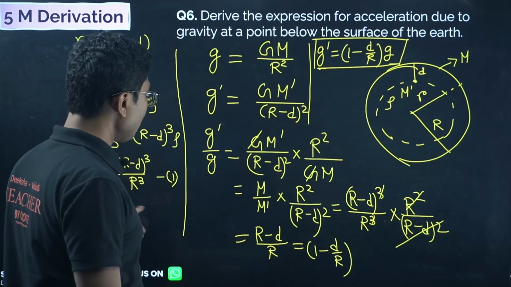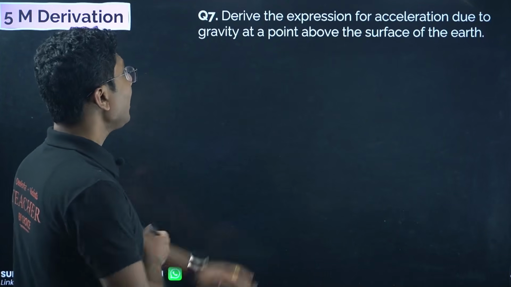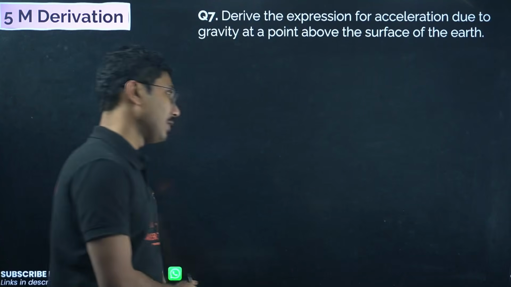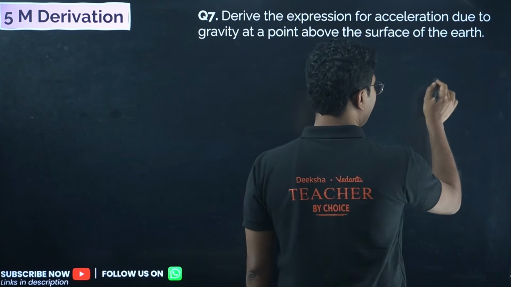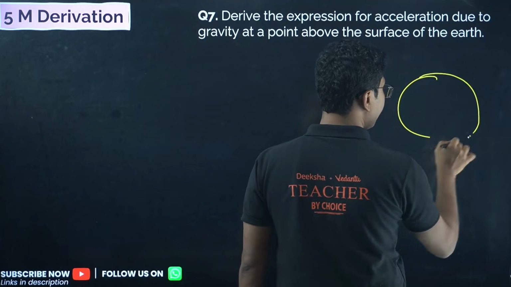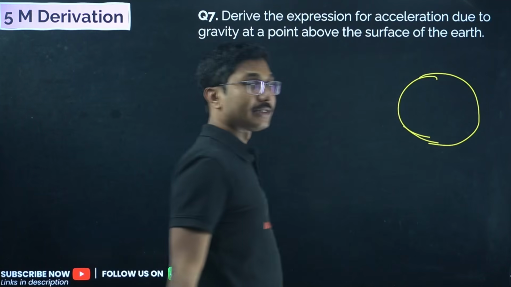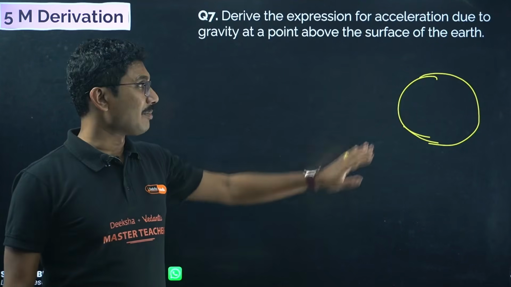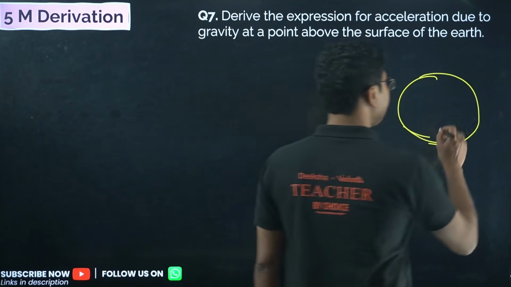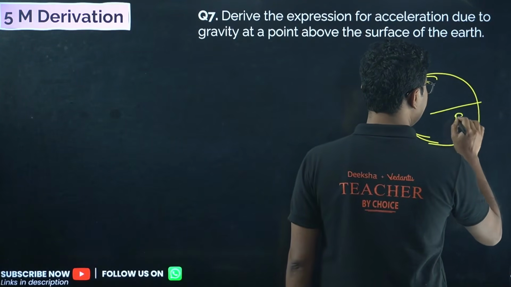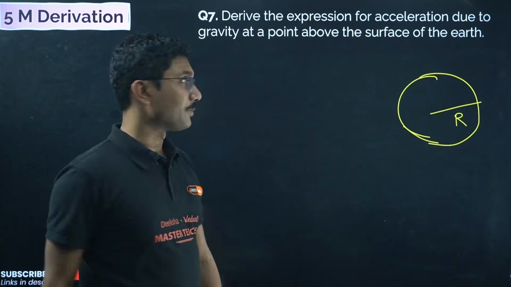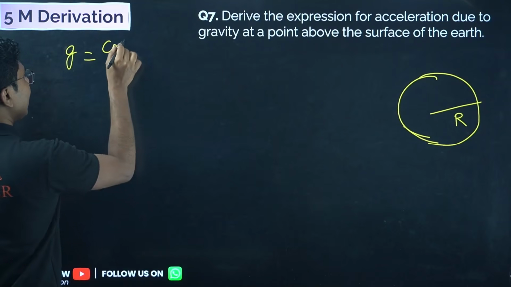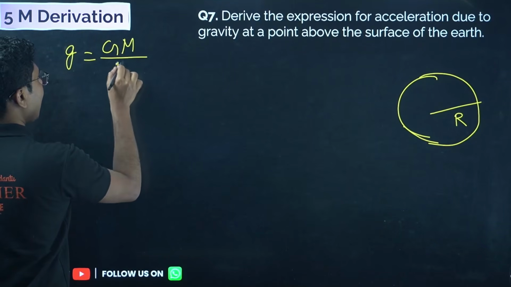Now let's move on to question number 7. Derive the expression for acceleration due to gravity at a point above the surface of the Earth. This can also be tricky, but the last one is slightly trickier, because you have to take the different masses. Here the mass of the Earth is the same. The only thing is the height is changing. So initially the object was on the surface of the Earth, and gravitational acceleration on the surface of the Earth is given by the formula GM by r square.